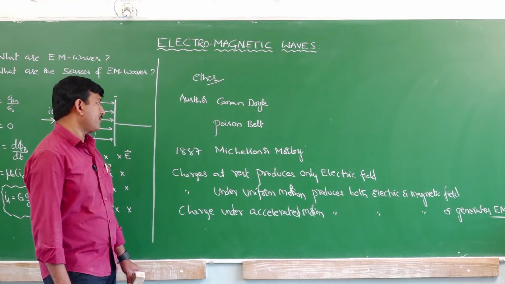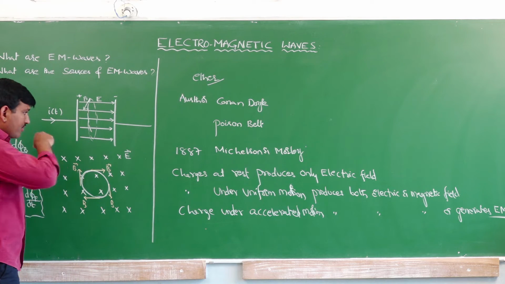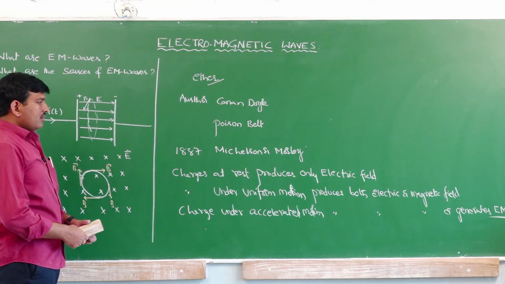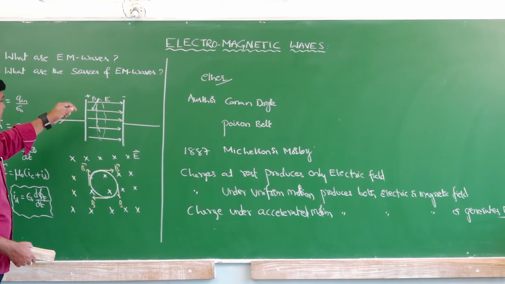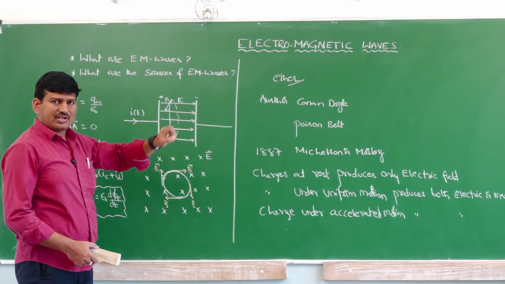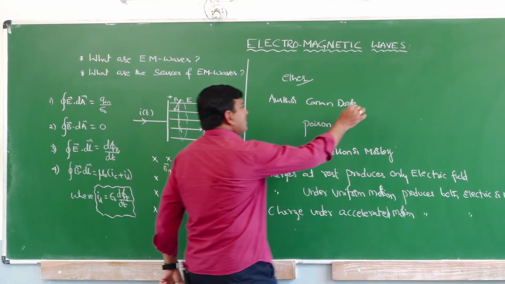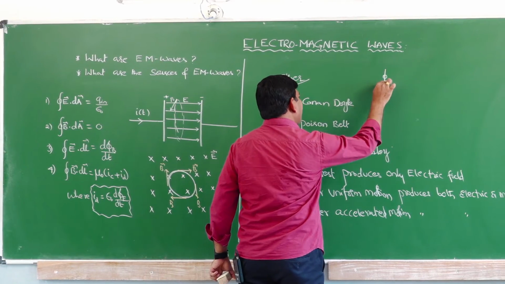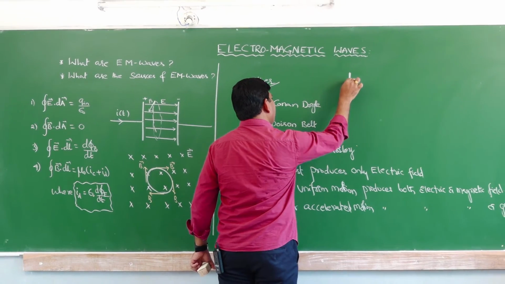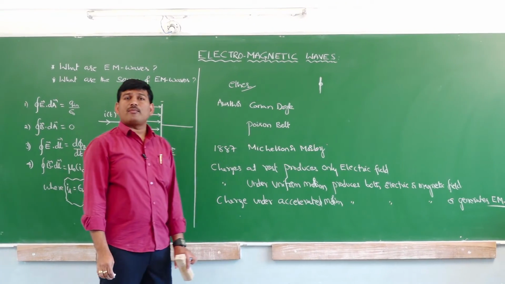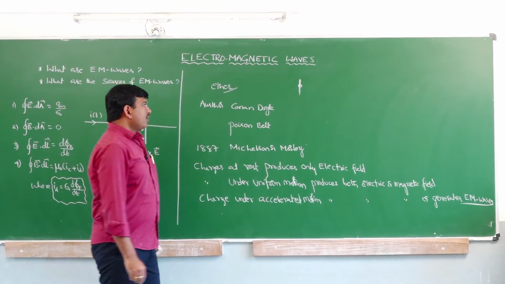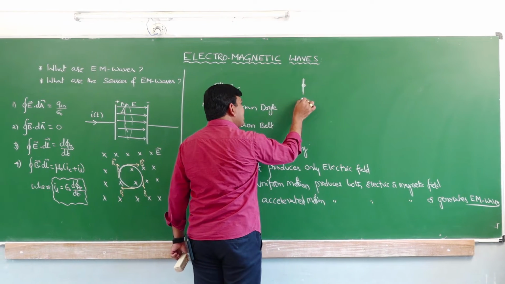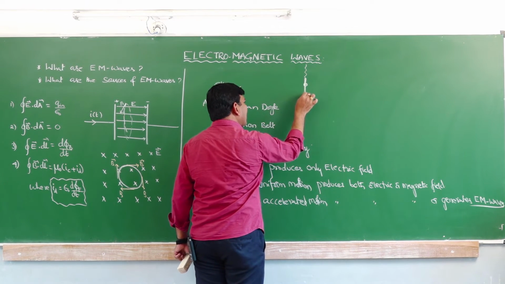Understood this point clearly? Now, if they are producing the electromagnetic wave, what kind of electromagnetic wave will be generated? Suppose this is a charge which is moving up and down. In what way will the electromagnetic wave be generated? If the charge is moving up and down, can you have an electromagnetic wave along this line?